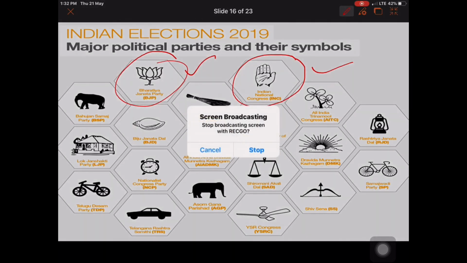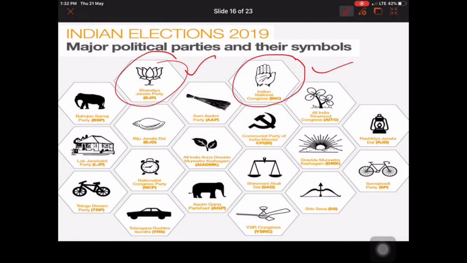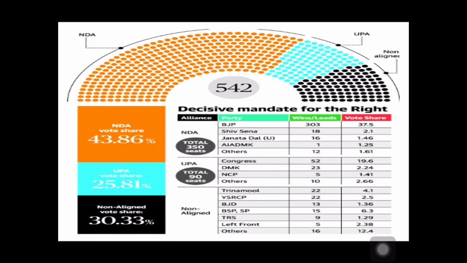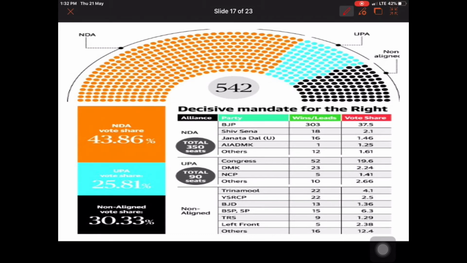So these are the main parties which contested the election, and after that they got a number of seats in the Lok Sabha election. So here I am going to make you understand how much vote percentage they got. We can see we have different alliances here. The BJP alliance is called NDA, and the Congress alliance is called UPA. NDA means National Democratic Alliance and UPA means United Progressive Alliance.